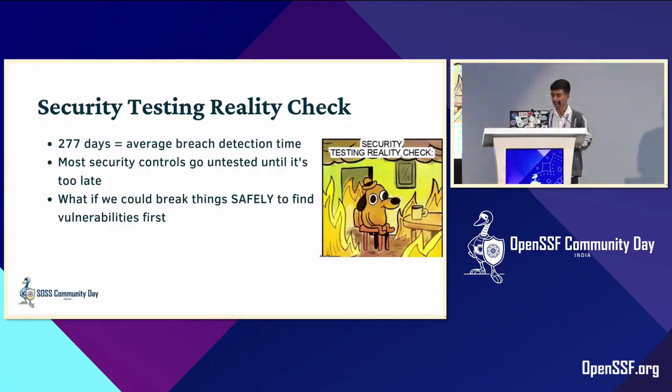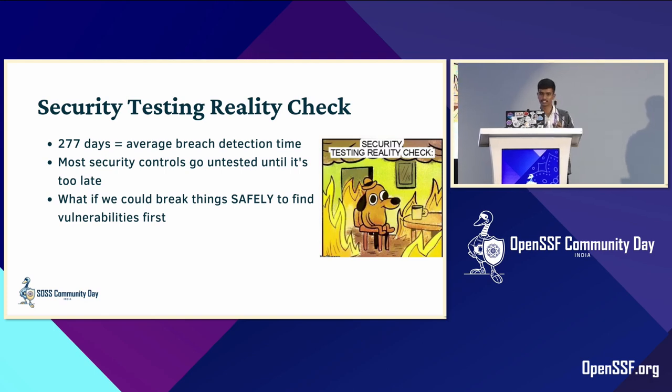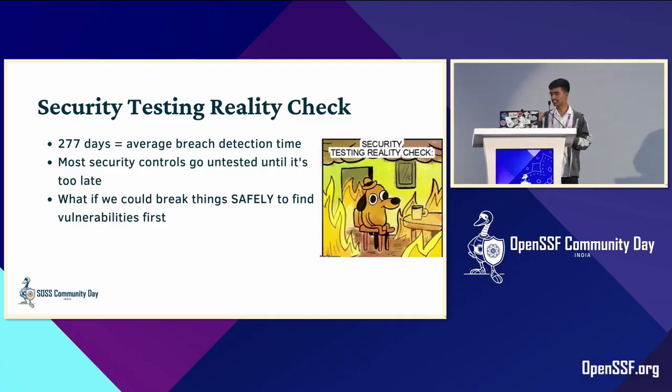Today we are going to talk about the average breach detection time. This is not according to my theories; I did some research on ChatGPT itself. The average breach detection time for security testing is 277 days, and most of the time, most security controls go untested until it's too late.